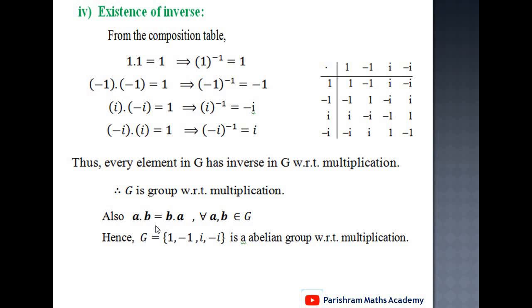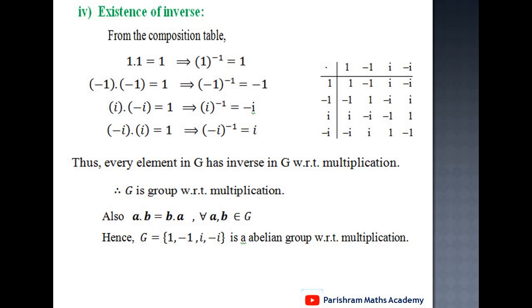This condition is always satisfied in this set, and therefore G equal to the set containing 1, minus 1, i, minus i is an abelian group with respect to multiplication, and therefore the given set forms a group with respect to multiplication.